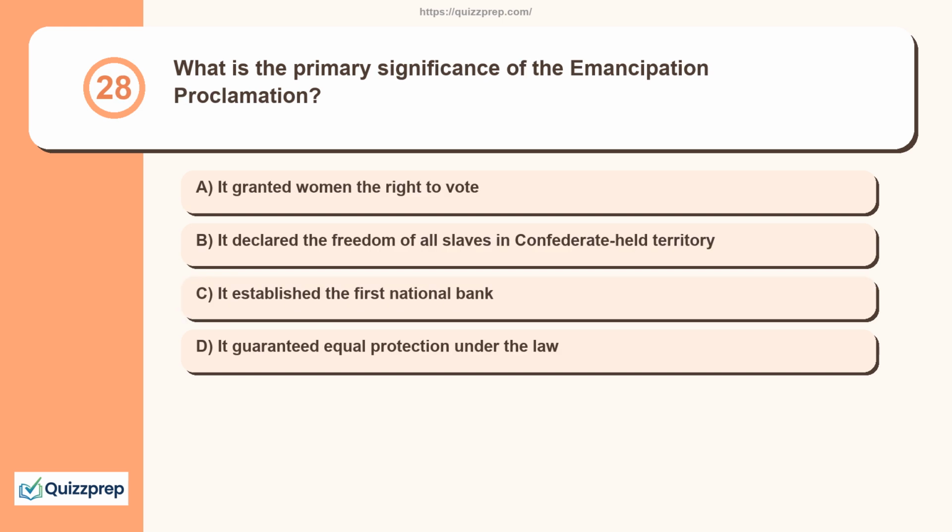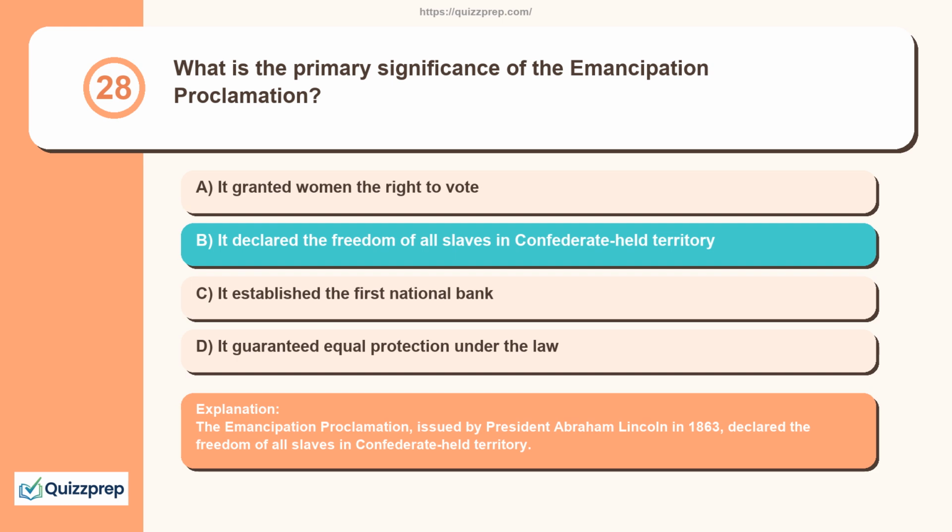Question 28. What is the primary significance of the Emancipation Proclamation? It granted women the right to vote. It declared the freedom of all slaves in Confederate-held territory. It established the first national bank. It guaranteed equal protection under the law.